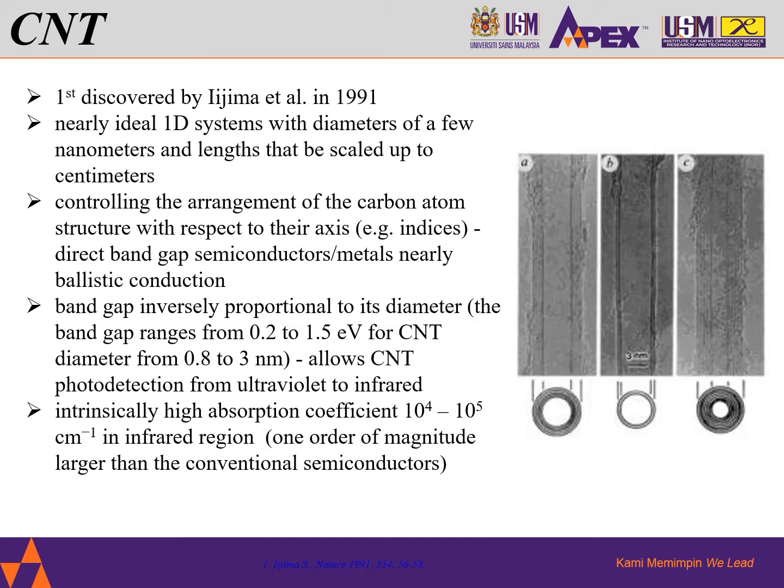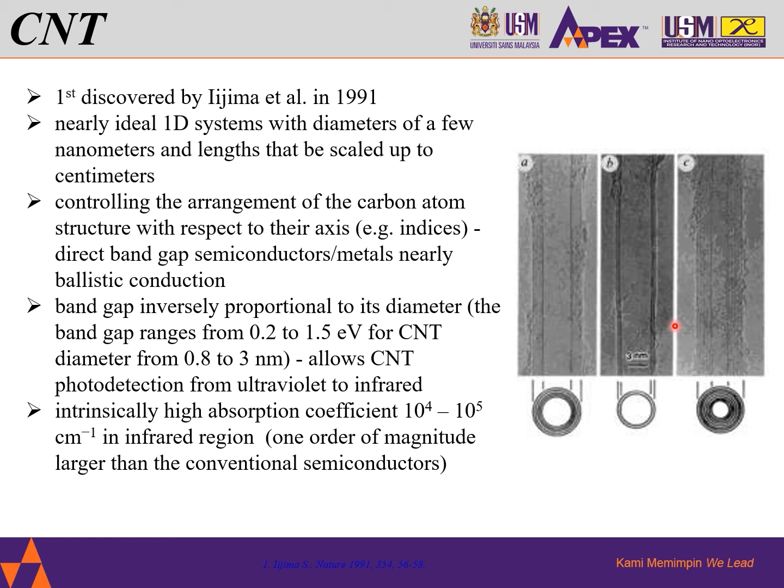CNT was first discovered by Iijima and his team in 1991, and CNTs are nearly ideal 1D systems with a diameter of a few nanometers and a length that can be scaled up to centimeters. By controlling the arrangement of the carbon atom structure with respect to their axis, for example the indices, they can be direct bandgap semiconductors or metals, nearly in a ballistic condition.